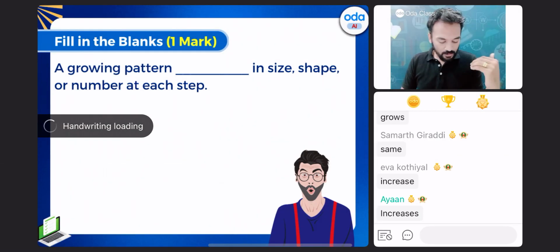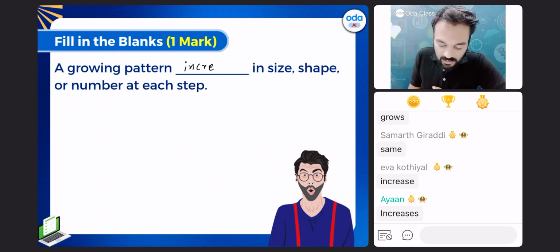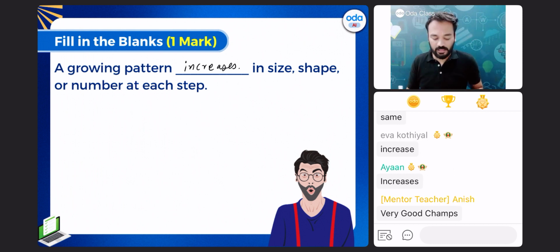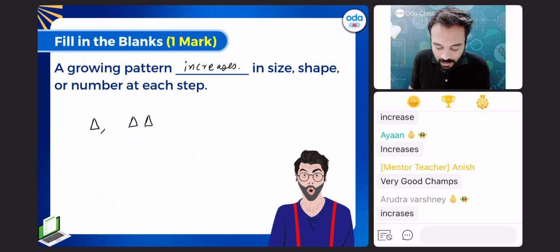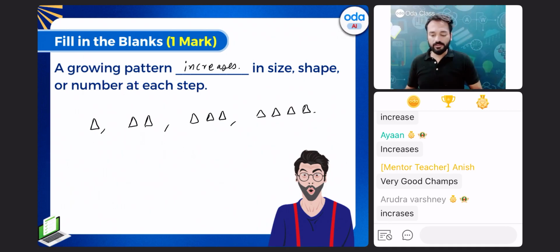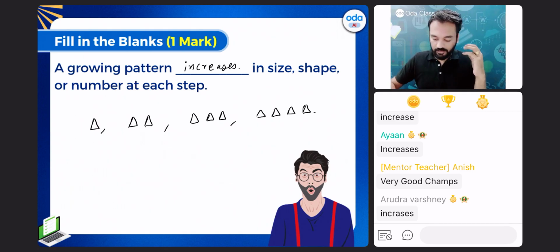This is the correct answer. Increases. Clear? A growing pattern increases in size, shape, or number at each step. For example, if I have one triangle, next time I will have two triangles, next time three triangles, next time four triangles. This is what a growing pattern is. Clear? Number is increasing in this case. Anything can increase. Size can increase, shape can increase, number can increase. Clear?